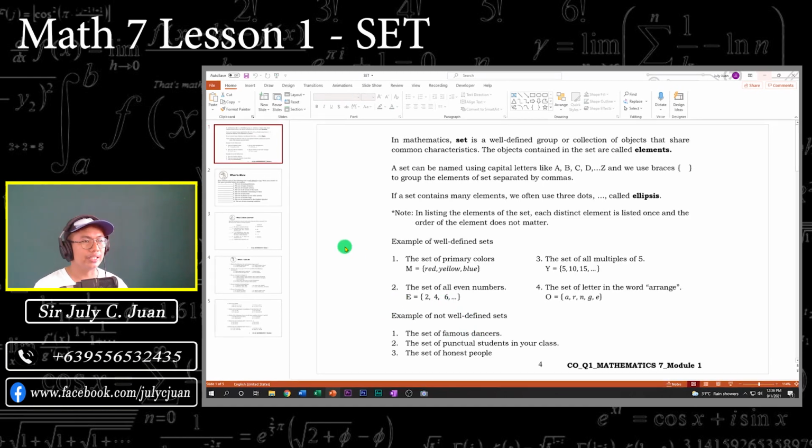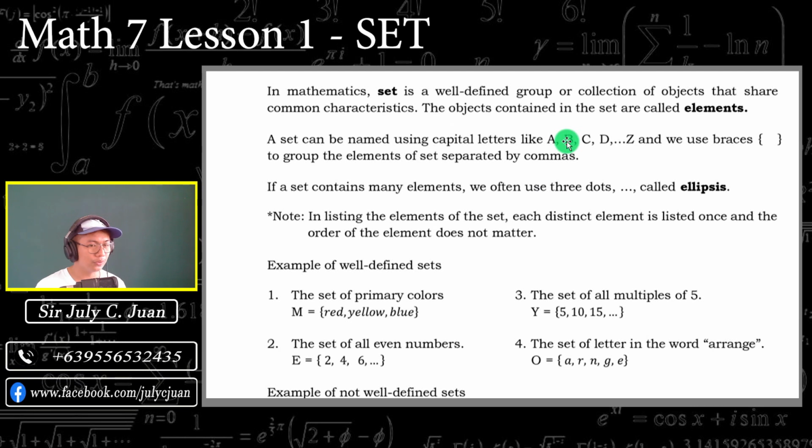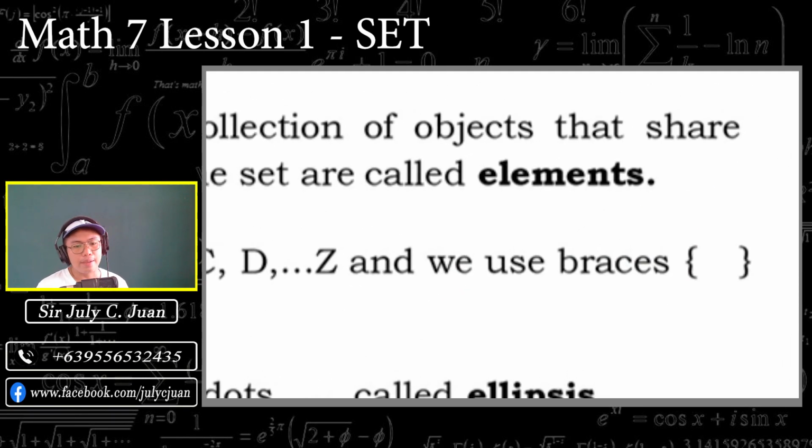Okay. So, in naming a set in mathematics, we use capital letters just like letter A, letter B, set C, set D, and set Z. And we use braces, closed and open braces, para mag-group natin yung mga yan. Ang tawag natin sa mga objects or laman ng ating set is what we call now elements.